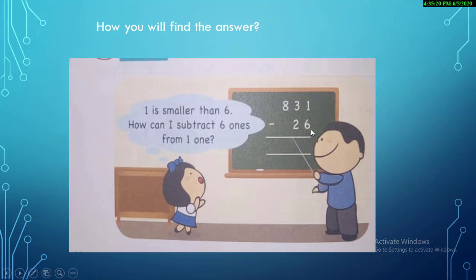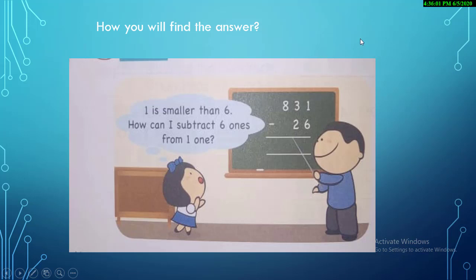Okay, it's more on the floor, so we are going to the next door, which is 3. We are going to borrow one number and then we will subtract it. So this is the method of solving this question that the teacher is going to explain to the student, but I explain to you as well that in this question, when you look at the bottom number where my pointer is, 6, the floor number is more, so you are going to the next door and you are going to borrow the one number, which makes it 11, and then you can subtract it.